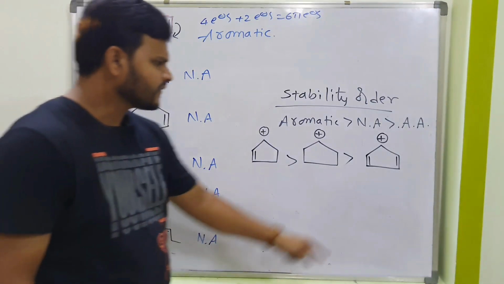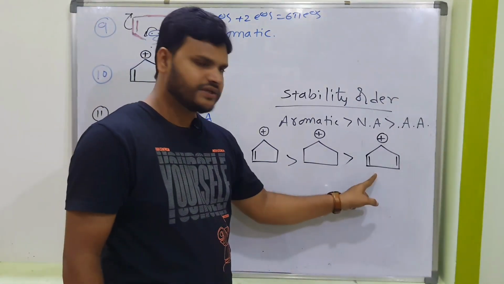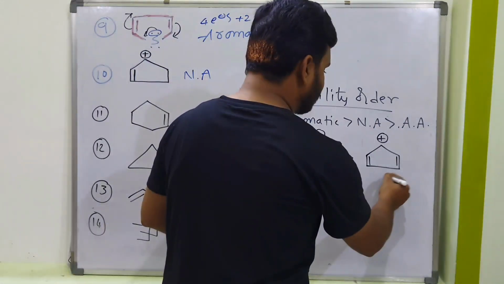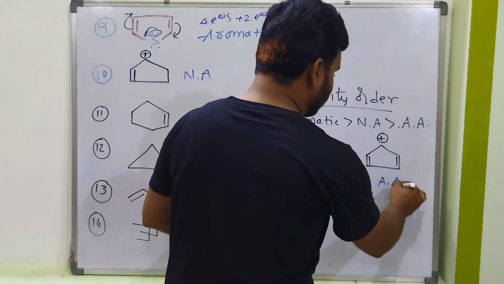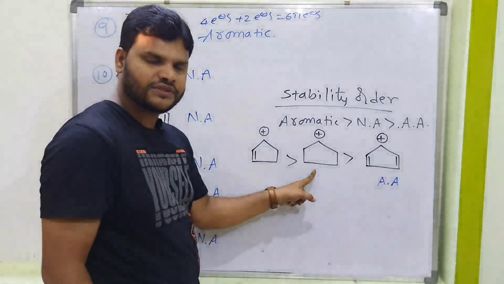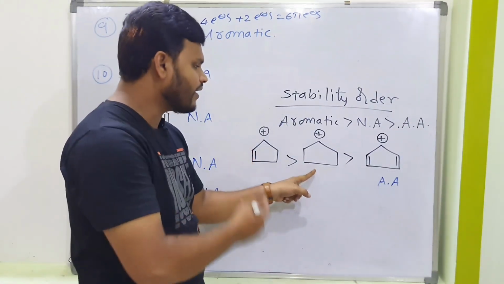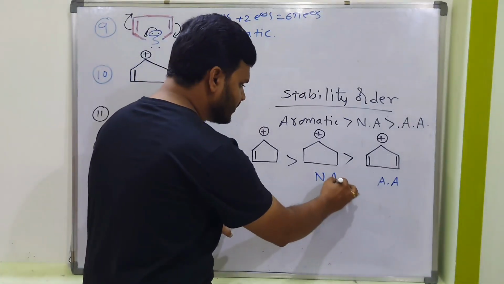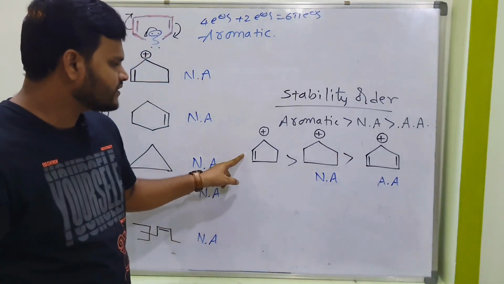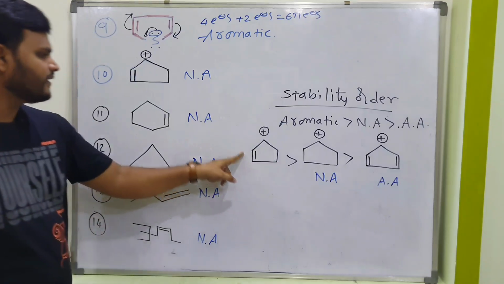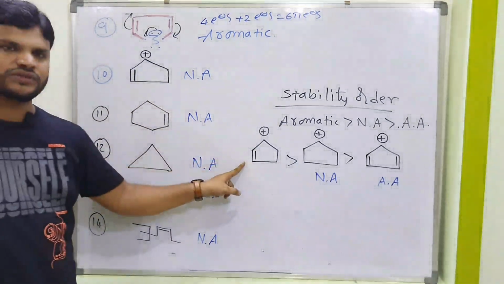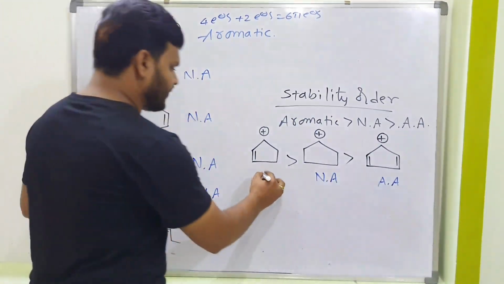Anyhow, what about this one? Two double bonds here, that indicates 4 pi electrons, so this is anti-aromatic. What about this one? There is no double bond, which indicates this is not aromatic and not anti-aromatic. That's the reason this is non-aromatic. What about this one? We have already completed this example. This one and this one are both the same. What is the answer? Non-aromatic.